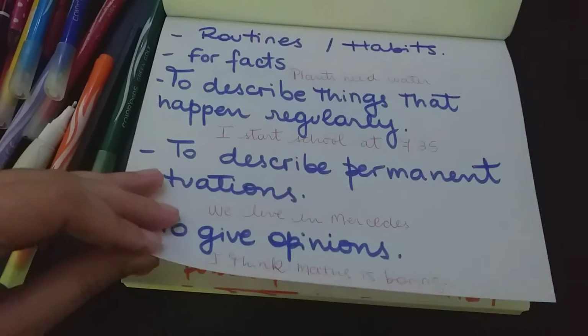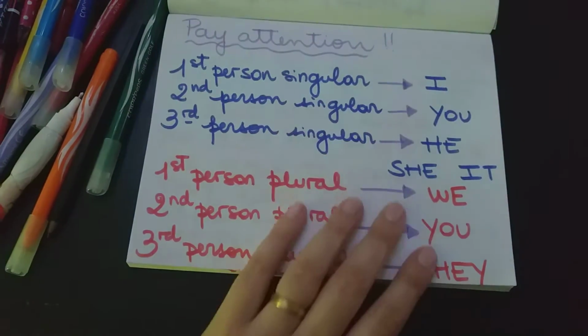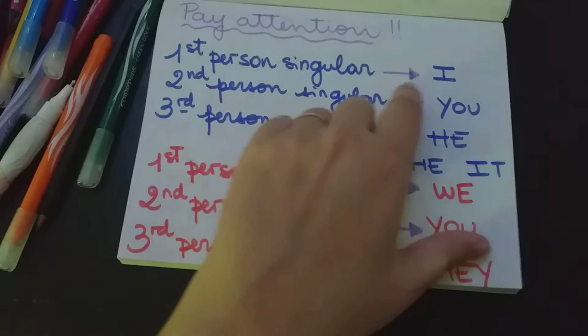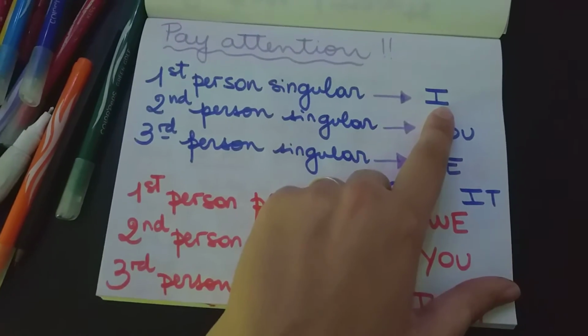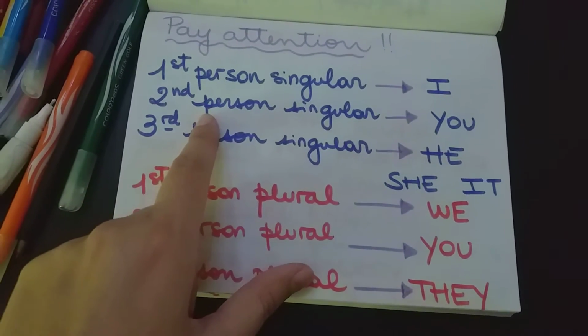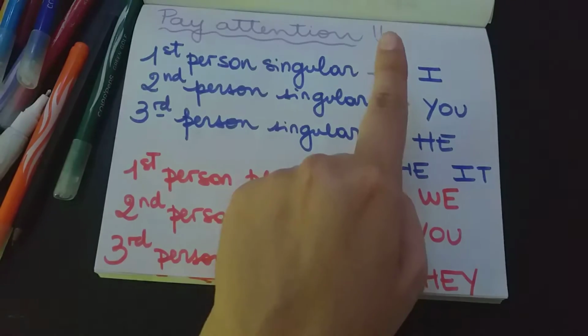Okay? Well, let's pay attention to this. In the video I am going to repeat the persons. The first person singular is I, the second person singular is you, okay, you.